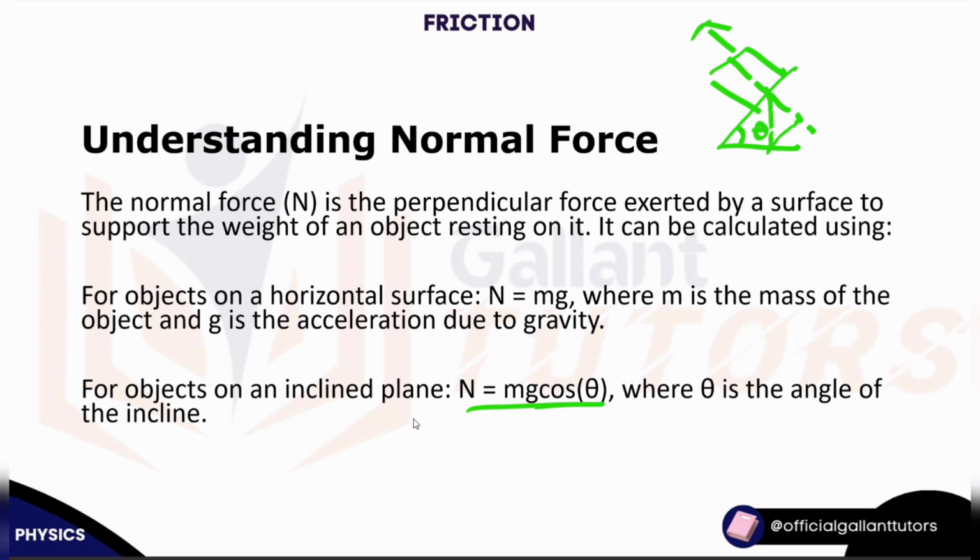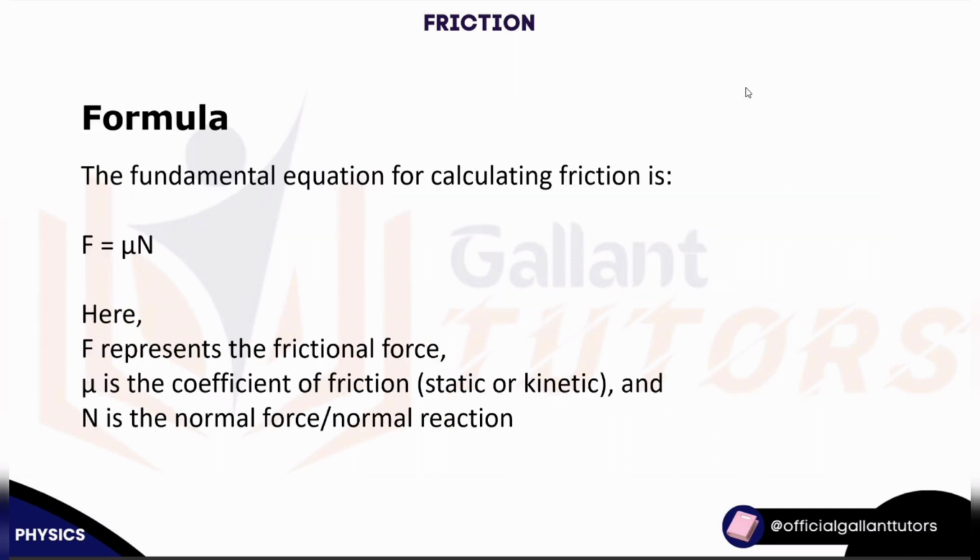But when it's on an inclined plane such as this, you use the weight, which is mg, cos theta, because it's an inclined plane, where theta is the angle of inclination.